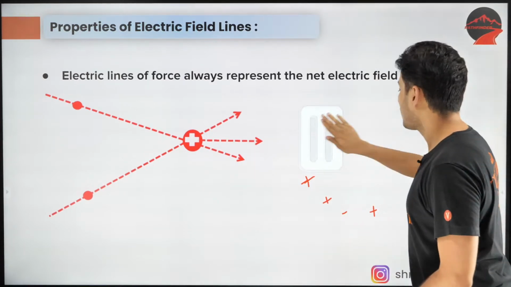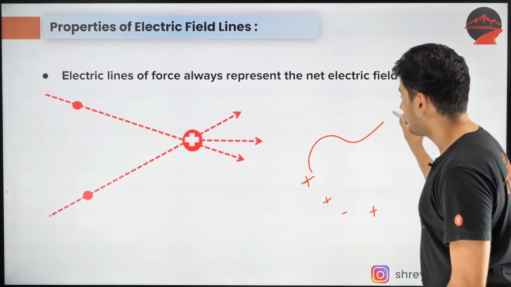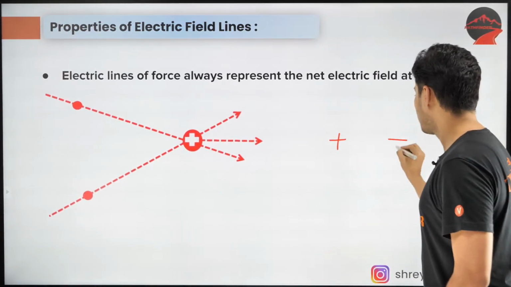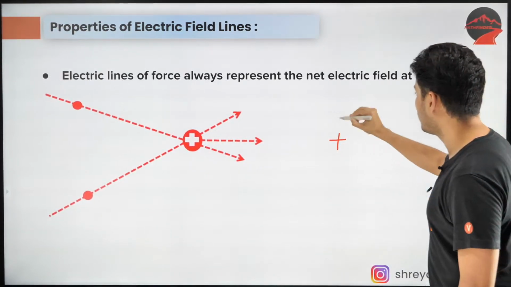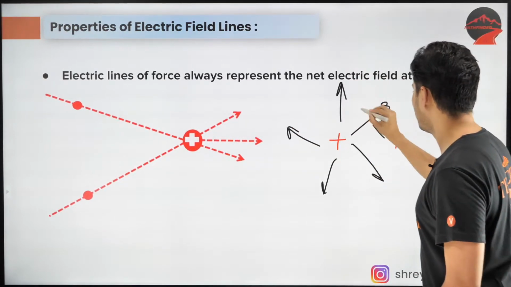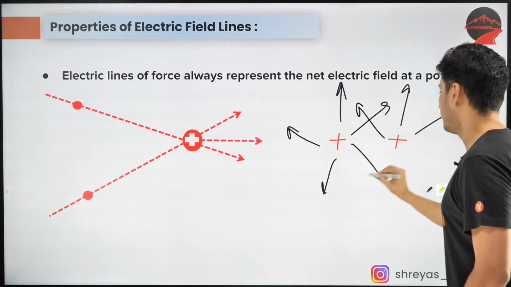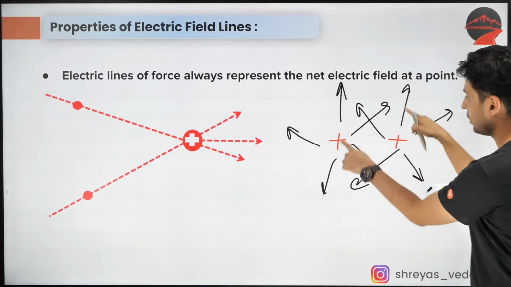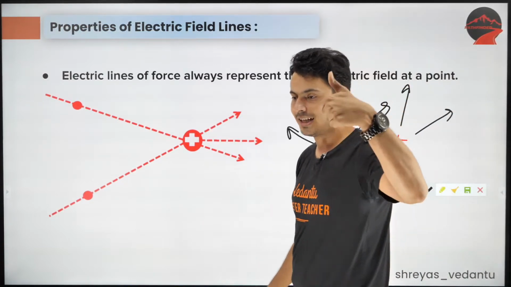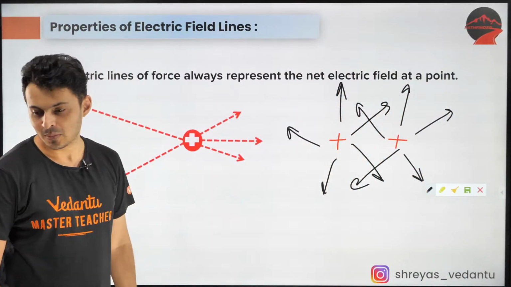Say there are two positive charges. You cannot independently draw field lines for each positive charge. You're not allowed to do that. Whatever happens will be because of both of them. You will always show the net electric field lines. Keep this in mind.